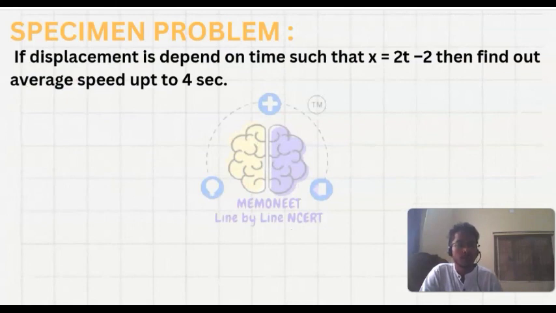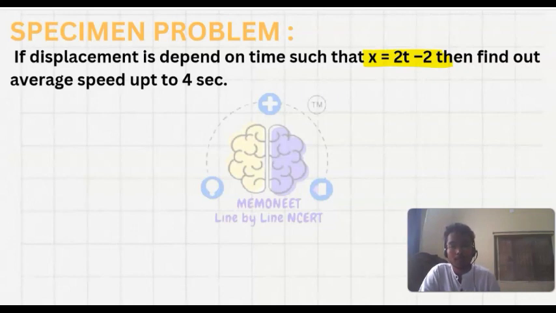Let's see some questions here. The question is: if displacement is dependent on time such that x is equal to 2t minus 2, then find out the average speed up to 4 seconds.